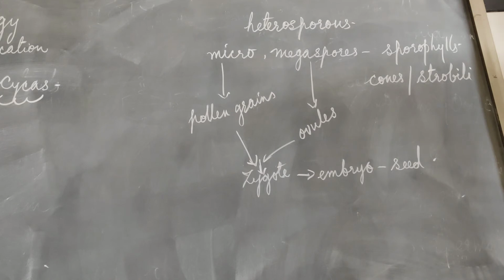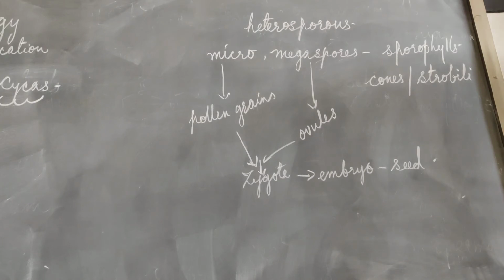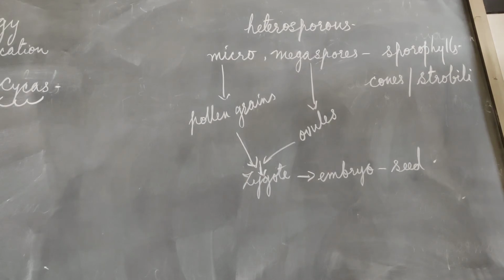The microsporangia are called the pollen sacs, which are seen on the microsporophylls, and the megasporangia or the ovule is seen on the megasporophyll. So these are special spore producing leaves: the male microsporophyll, the female megasporophyll.